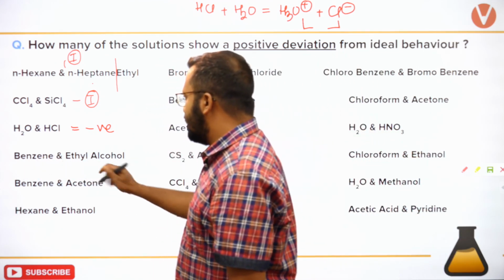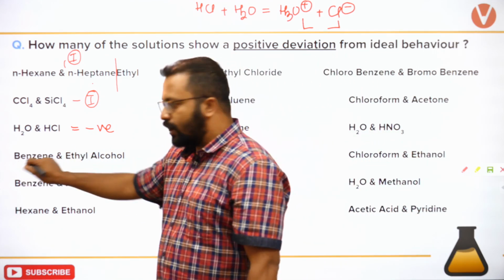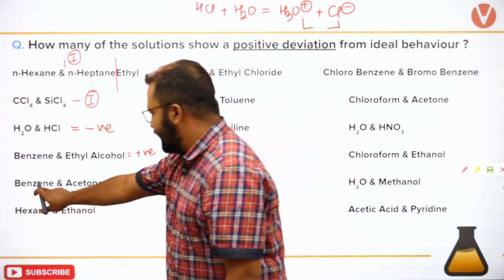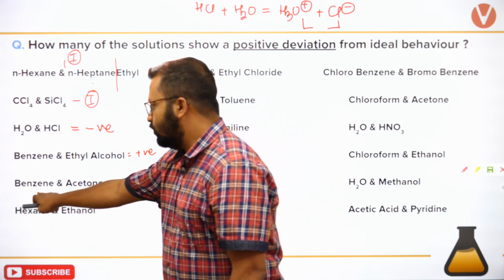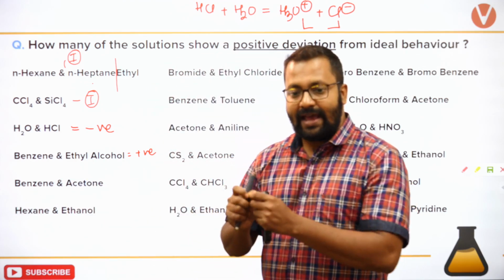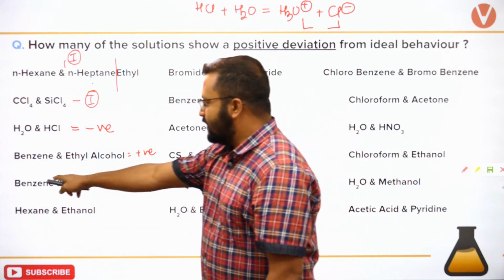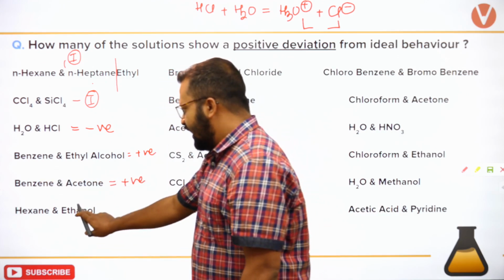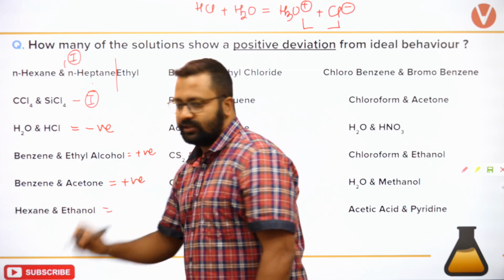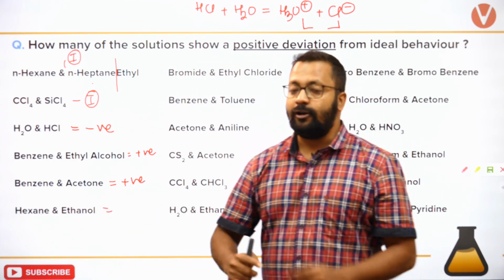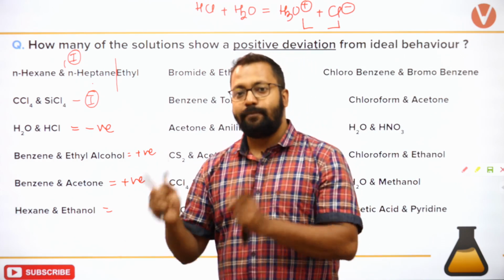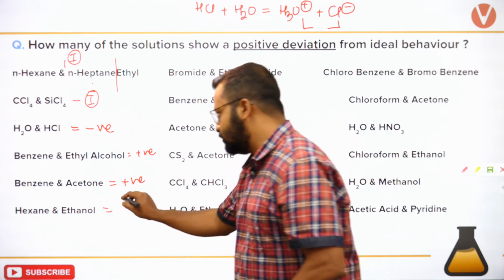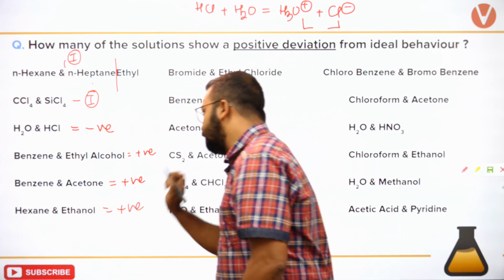Now benzene ethyl alcohol, polar, non-polar, so this will be positive. Benzene acetone, polar, non-polar. Acetone is polar, benzene is non-polar, तो यहाँ भी positive हो गया. हेक्सेन इथेनॉल क्या होगा बताइए? इथेनॉल इज पोलर, पोलर प्रोटिक सॉल्वेंट है, OH ग्रुप रहता है. हेक्सेन इज नॉन पोलर, सो इट विल बी पॉजिटिव.